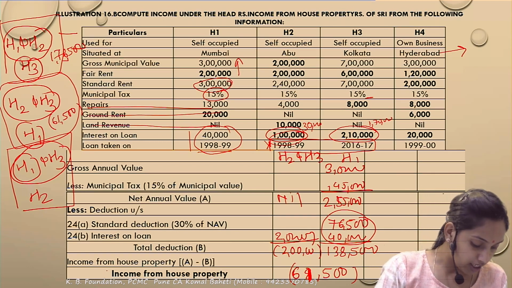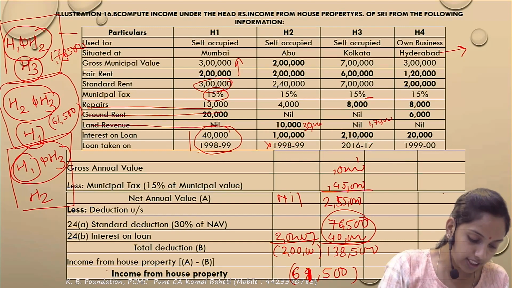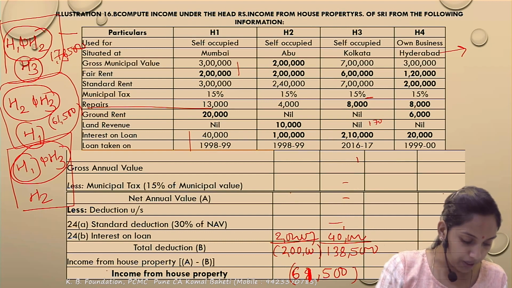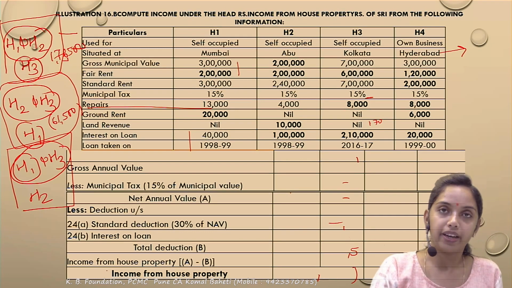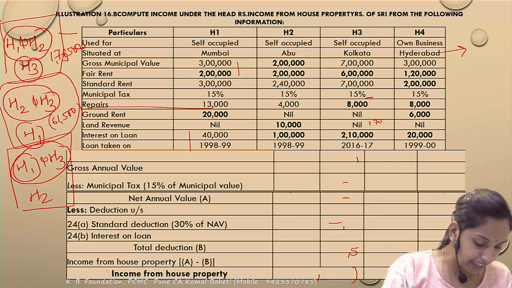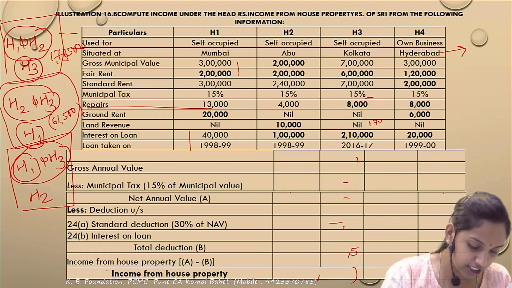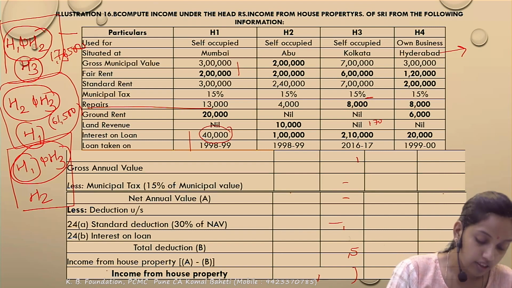Clear with it? Now the third option. What is the third option? The third option says that which property is to be considered self-occupied? H1 and H3 are to be considered self-occupied. Okay, so what deduction will you get? Only the interest amount will be allowed as deduction. H1 and H3. Again, this is 40,000 interest.